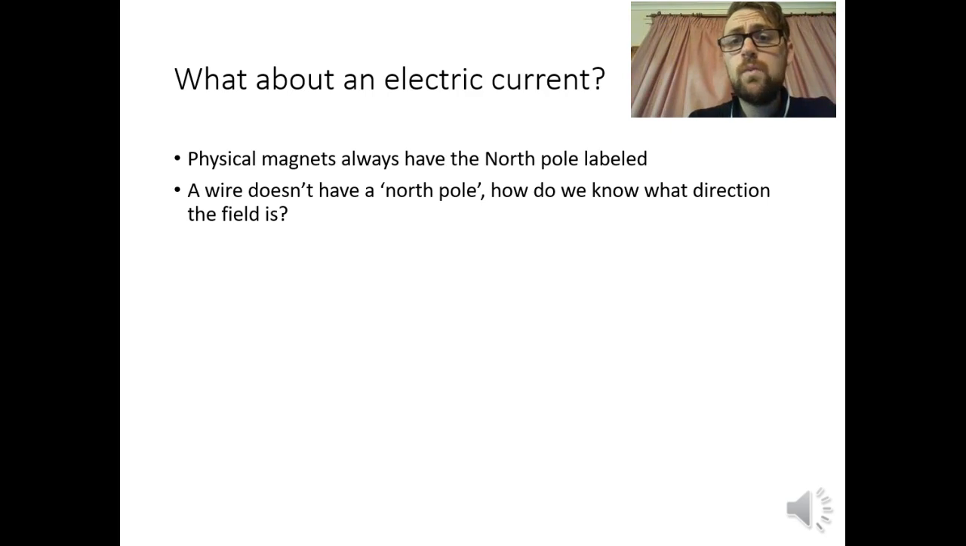Okay, so what about an electric current? I said that if we have a north and a south, the magnetic field flows from north to south. But I also said that moving charge, like in a wire, produces a magnetic field, and that doesn't have a north and a south. So when it's not labeled, how do we know which direction the field is?